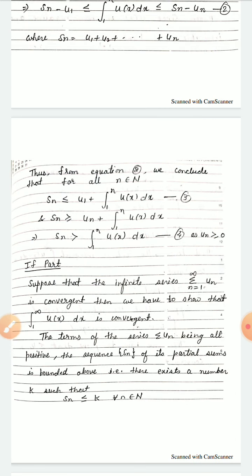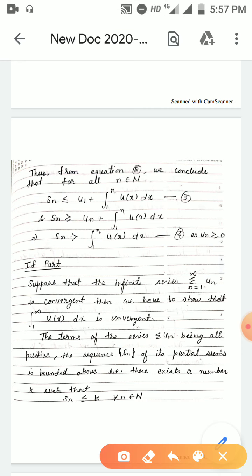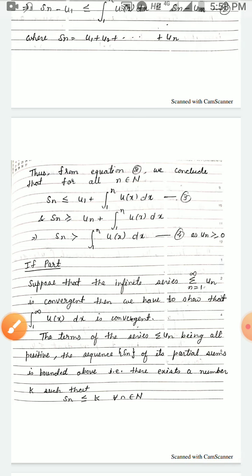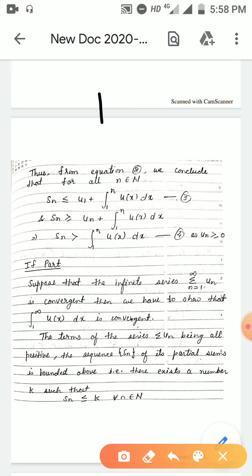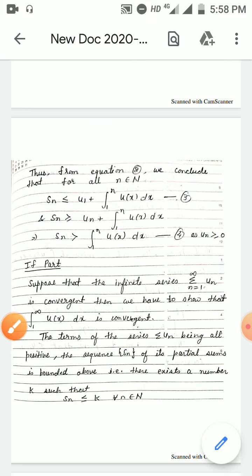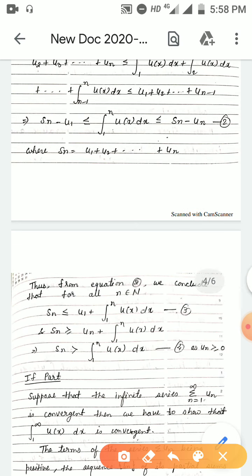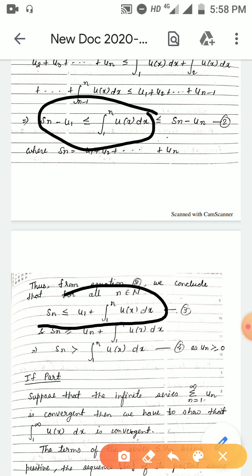Thus, from equation 2, we conclude that for all n belongs to N, S_n is less than or equal to u_1 plus integration 1 to n of u(x) dx. Just taking the first two terms of the series, that means these two terms, we will get S_n is less than or equal to u_1 plus integration 1 to n of u(x) dx.